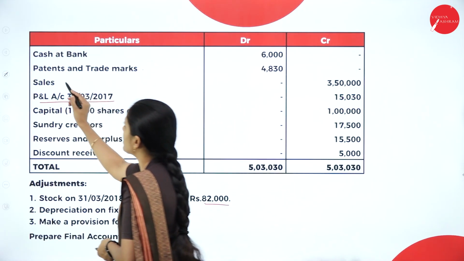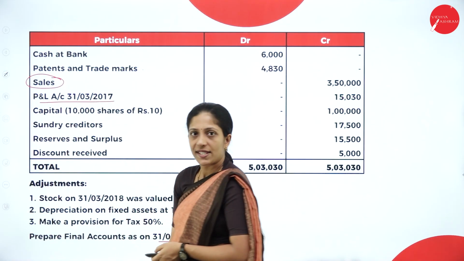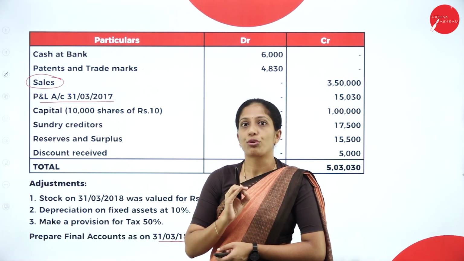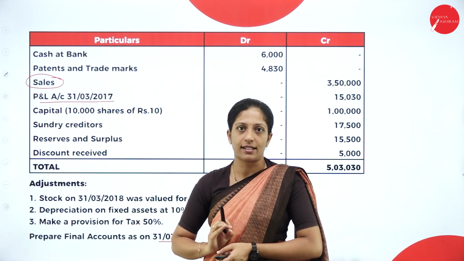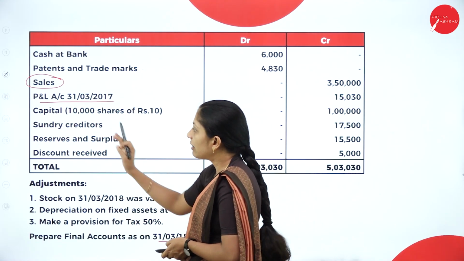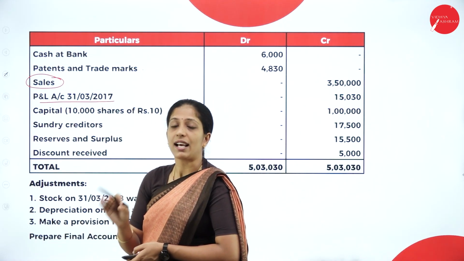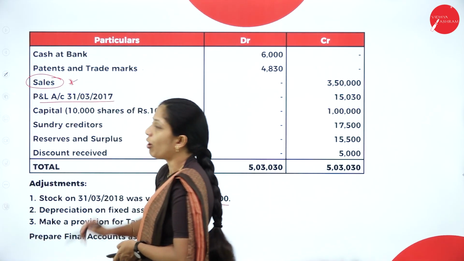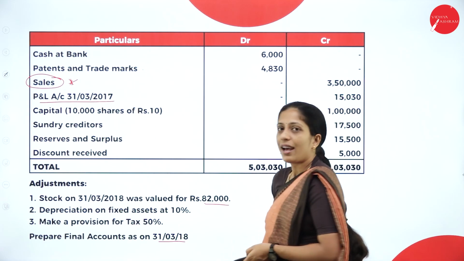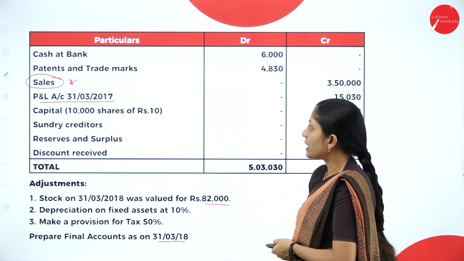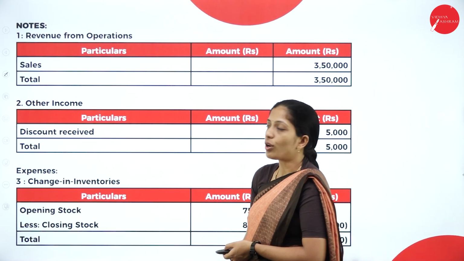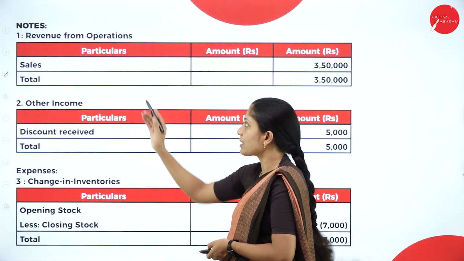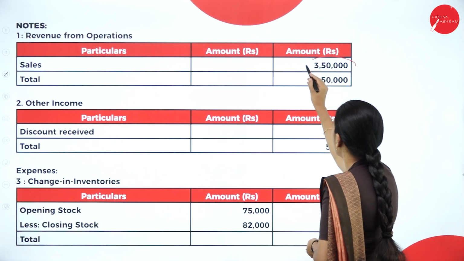Yes, we have sales here. Suppose they have given sales return, then you should write sales minus sales return. But in this problem we don't have sales return as well as purchase return. So sales is revenue from operations. I have prepared a note for it. So let us see the note. Yes, note: revenue from operations. Revenue from operations means sales.